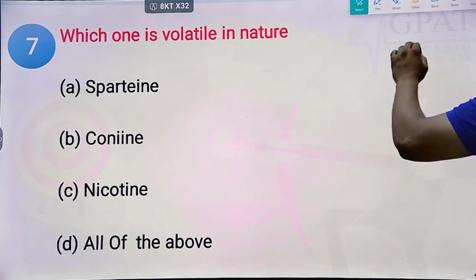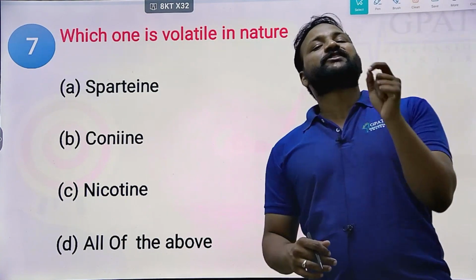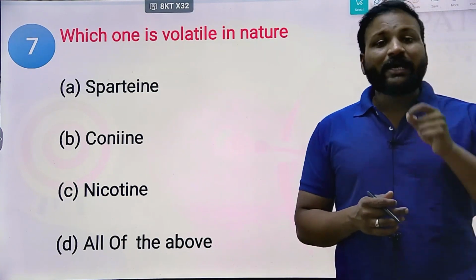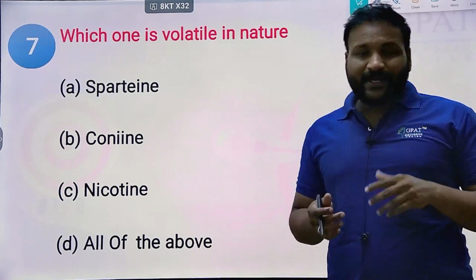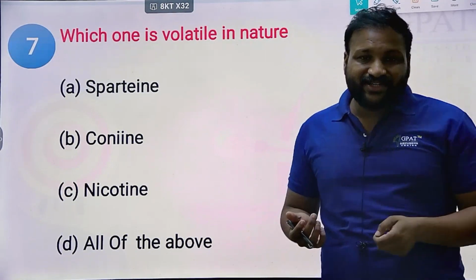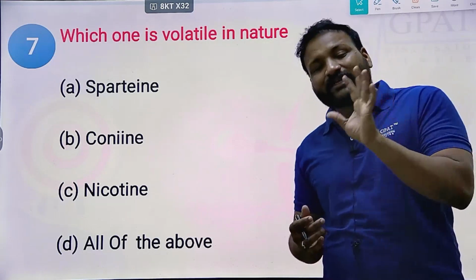Next, which one is volatile in nature? Based on the physico-chemical properties of alkaloids, alkaloids have some physical and chemical properties. Physically, alkaloids are solid in nature. They are colorless, crystalline compounds.